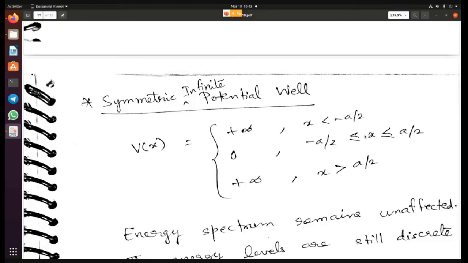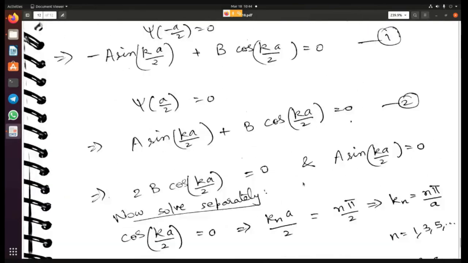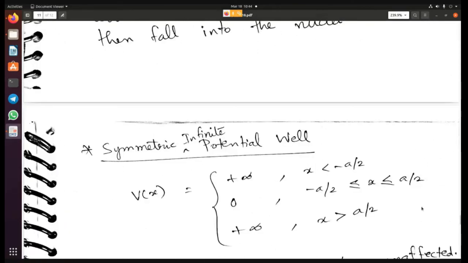One variation could be that we translate the boundary region, the well region, by a by 2. Then V of x will be plus infinity when x is less than minus a by 2, 0 when x is between minus a by 2 and a by 2, and again plus infinity when x is greater than a by 2. So we are just translating it by half. I should have drawn the picture here, but you can draw it yourself. Basically, it's the same problem, but the regions are slightly shifted to the left.